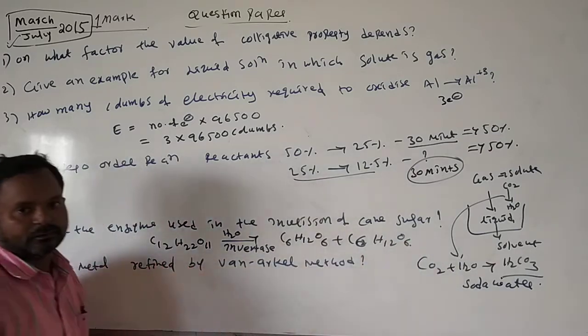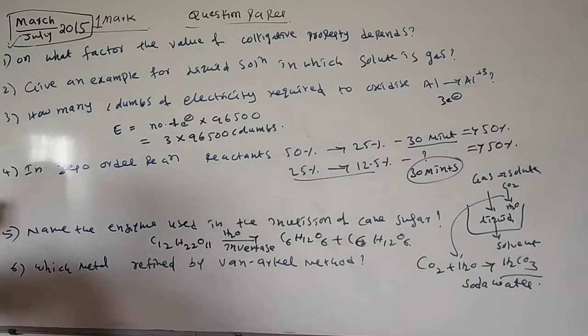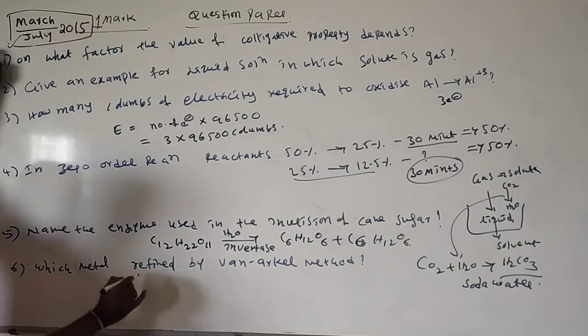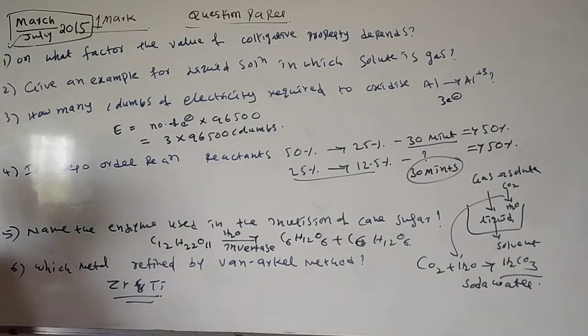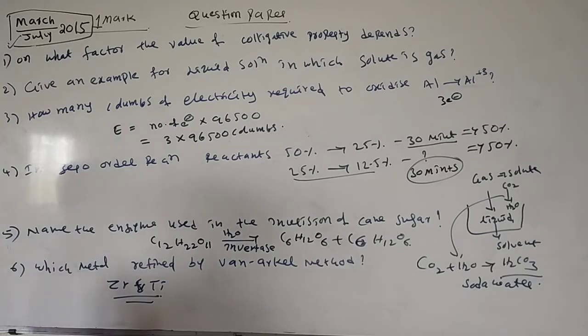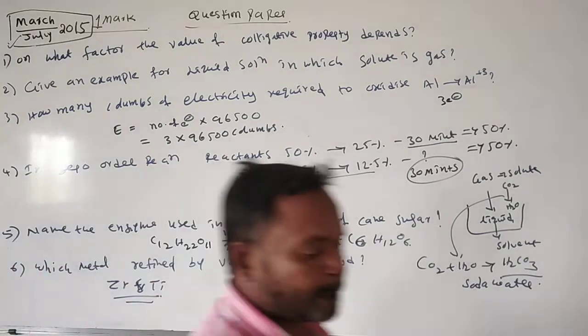And which metals are refined by the van Arkel method? Zirconium and titanium. Both of these metals can be purified using the van Arkel method.